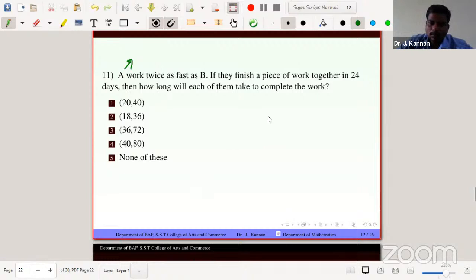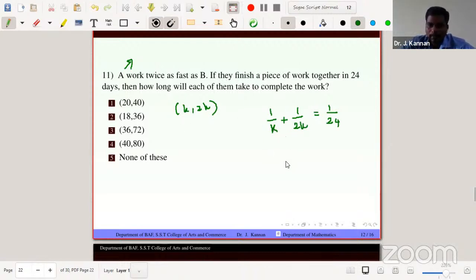So suppose A needs K days, then B needs 2K days, because A is twice as fast as B. So per day is 1 by K plus 1 by 2K, equal to 24 days of work completed. So per day is 1 by 24. Just adding, we immediately get the answer. So the answer is K comma 2K, because K is the days A takes to complete the work, and 2K is the days B takes.